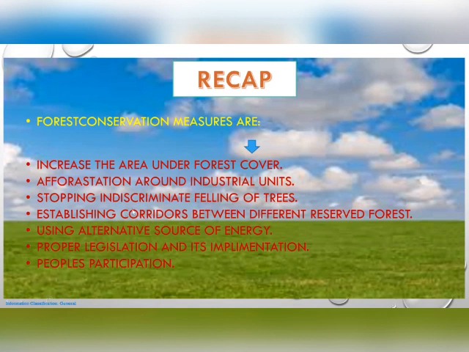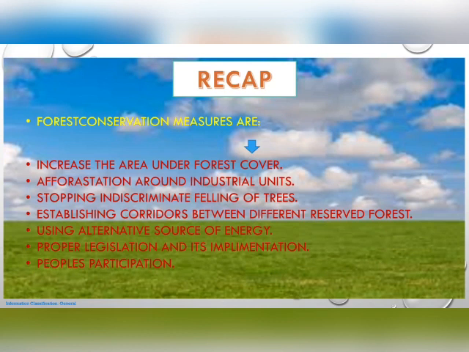And the next point is establishing corridors between different reserved forests. Why do we need to establish corridors between the different forests? For migration of wild animals, it is very necessary. And using alternative sources of energy, because in the majority of India, trees are felled for providing firewood.